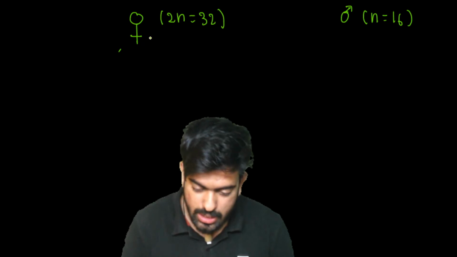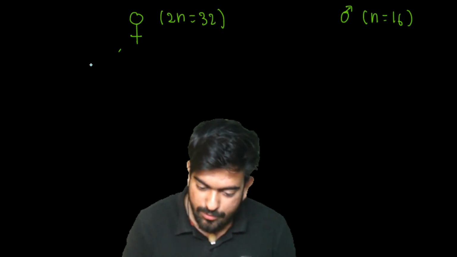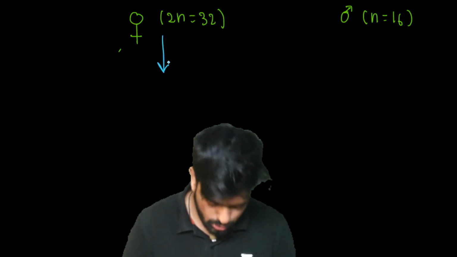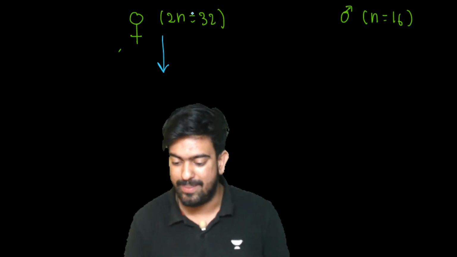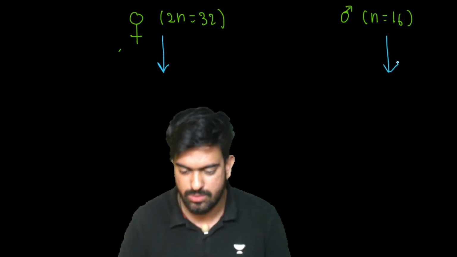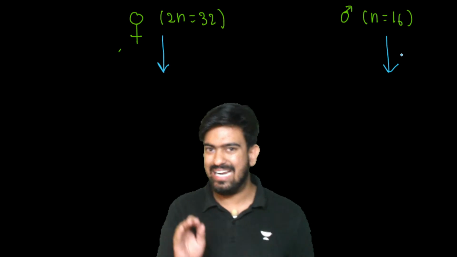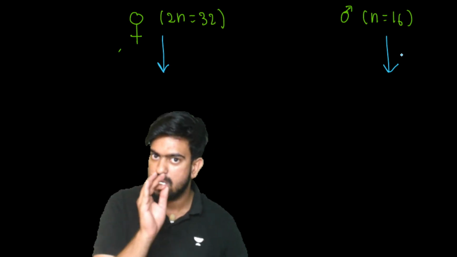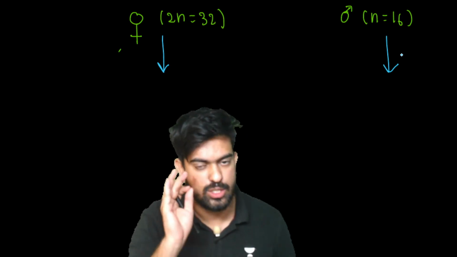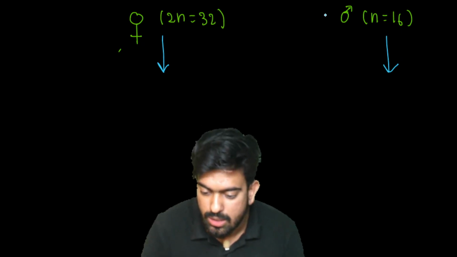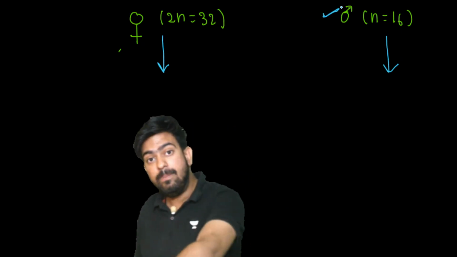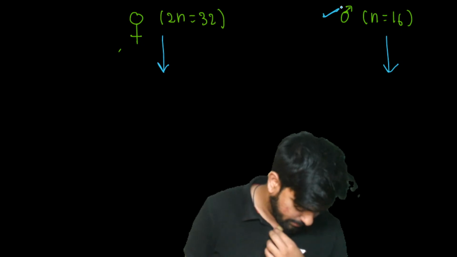Great. Now see here, to make the gametes, what is going to happen? Now I am going to ask you a question. We all know that gamete formation takes place through meiosis. Now guys, let me know if in males meiosis will take place or not.